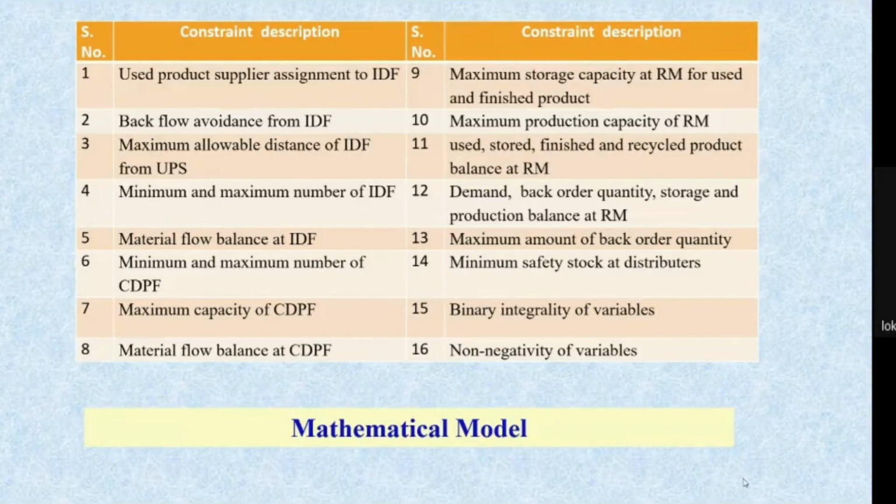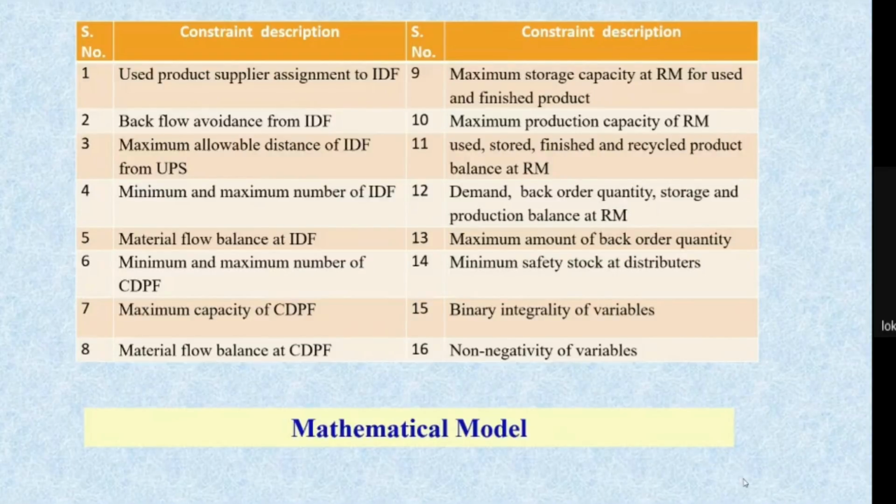From the collection center, there should be no backflow of the used tire to the used tire suppliers. Third, the distance between the used product supplier and the collection center should have a maximum allowed distance. This should be considered in the assignment of the used product supplier.